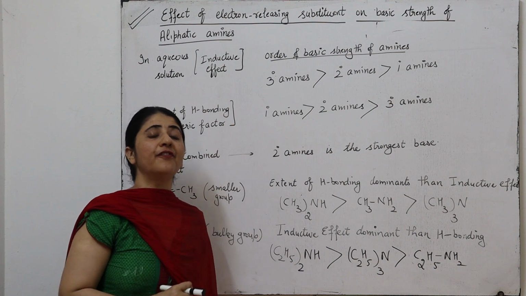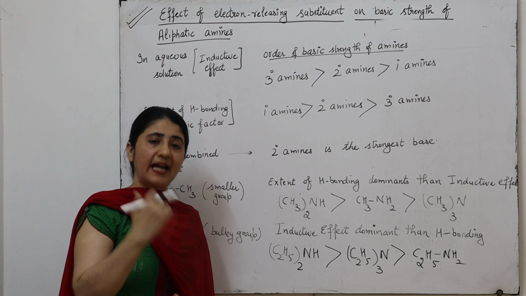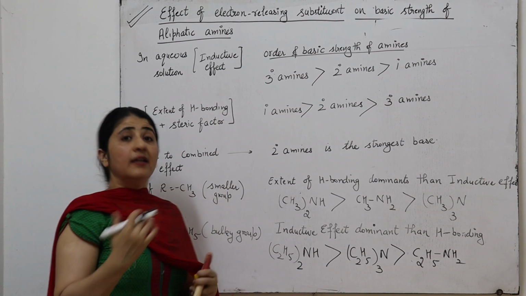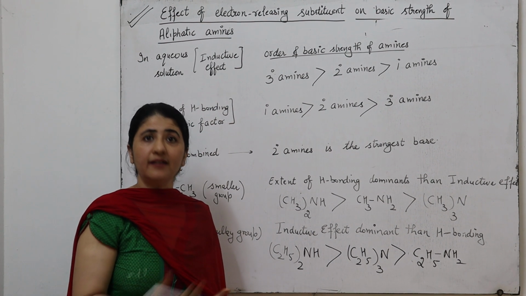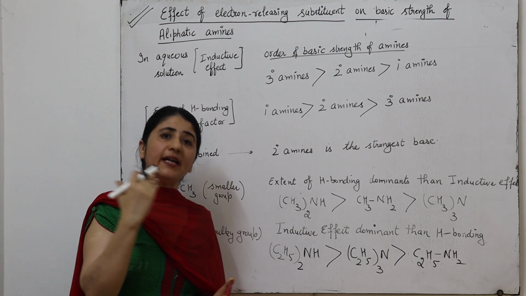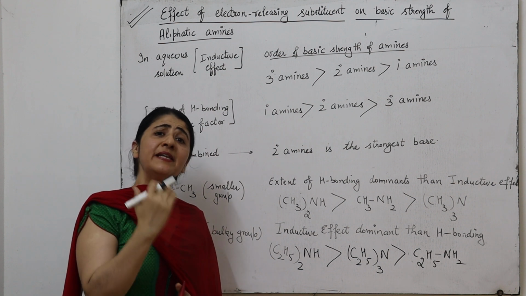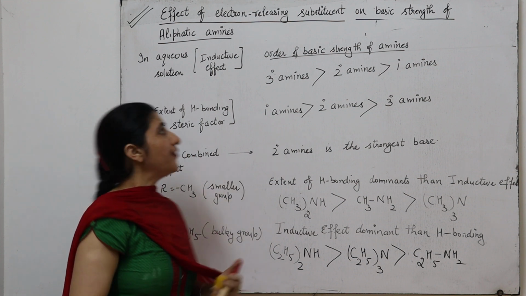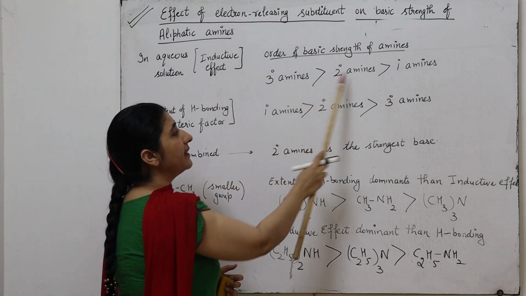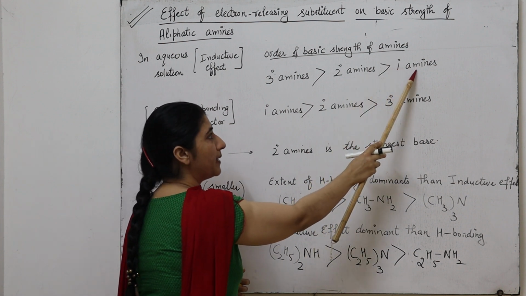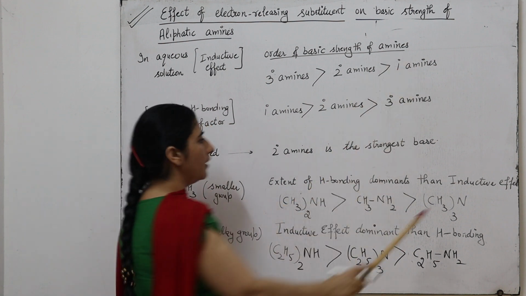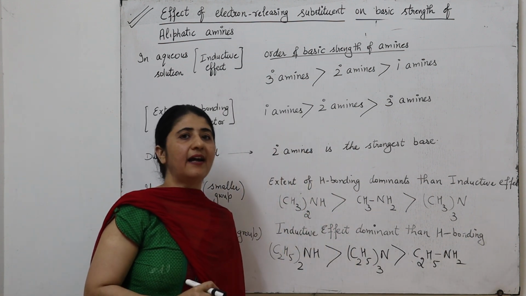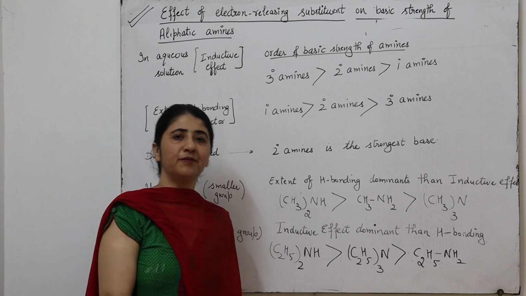So this is the order of basic strength of aliphatic amines in aqueous solution. In the gaseous phase, there is no hydrogen bonding and no steric factor. It means in the gaseous phase the basic strength of amines is explained on the basis of the inductive factor. So in the gaseous phase, tertiary amines are stronger than secondary amines, which are stronger than primary amines. Whereas in aqueous solution we get two orders, either when R is methyl or when R is ethyl. Thank you.